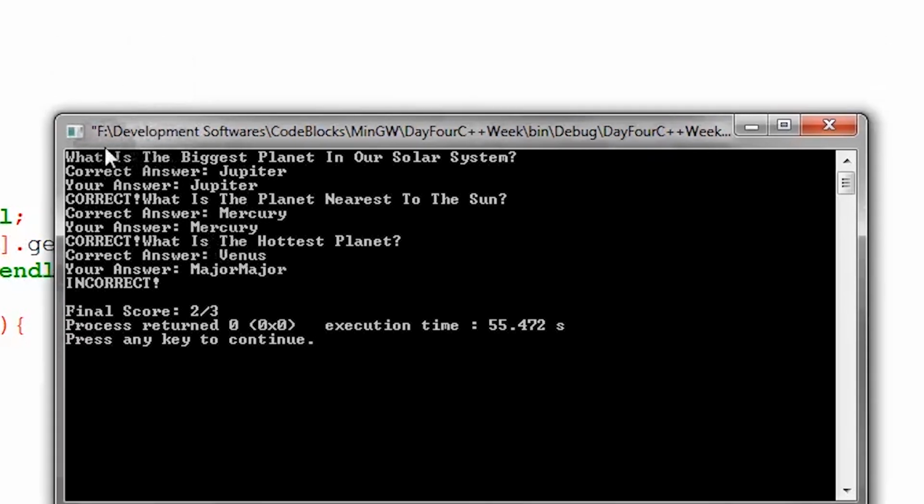So but tingnan nyo to, so i-analyze nyo. So ito yung tanong natin, what is the biggest planet in our solar system? So yung correct answer is Jupiter. So yung answer natin is Jupiter, so correct. So as you can see, so next naman is, what is the planet nearest to the Sun? Correct answer is Mercury. Then my answer is Mercury, so correct. So lastly, yung tanong, what is the hottest planet? So, ang correct answer is Venus. But yung in-answer ko is major. So, incorrect siya. And then yung final score natin is 2/3, which is correct.